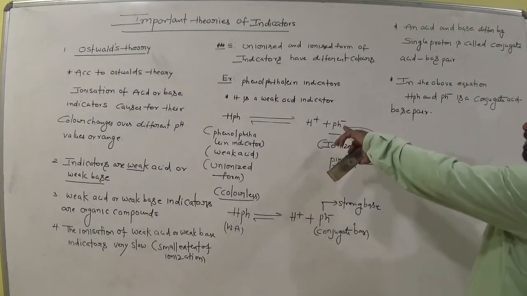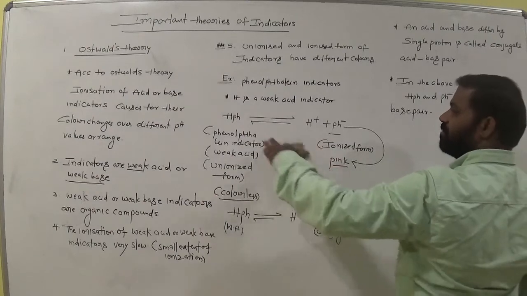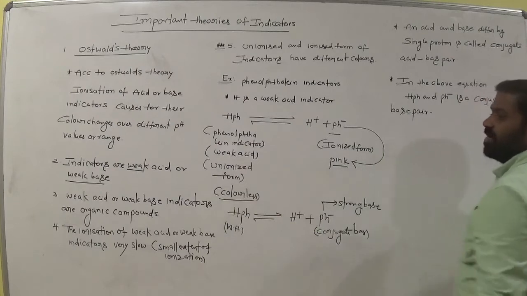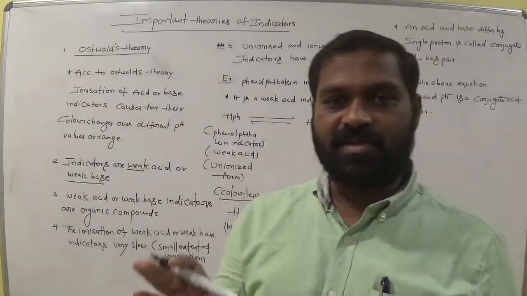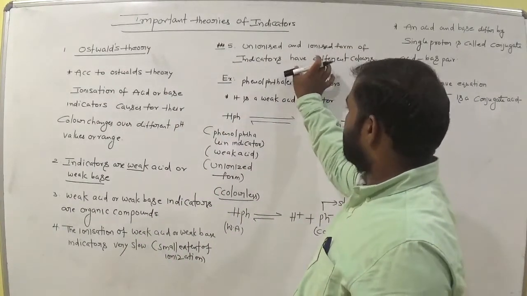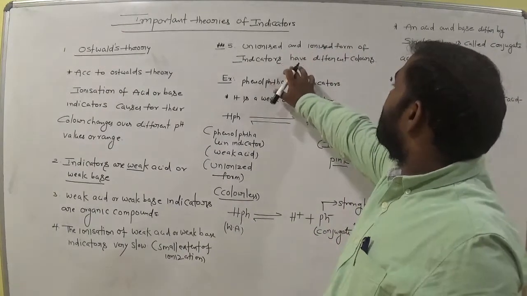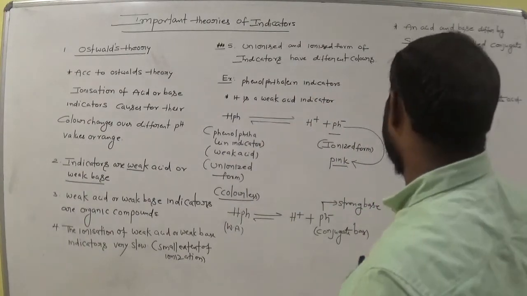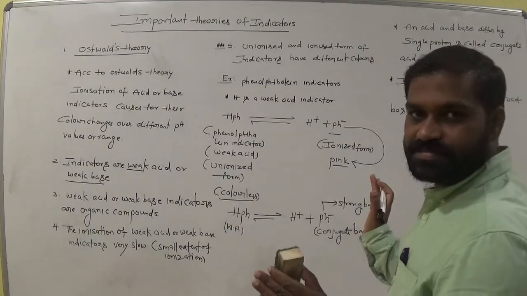So due to this Ph minus ion, it shows pink color. Before ionization, this weak acid indicator is colorless. Phenolphthalein is a weak acidic indicator. Remember this. Unionized and ionized forms of indicators have different colors. Remember this point, very very important. Is it clear to everyone?